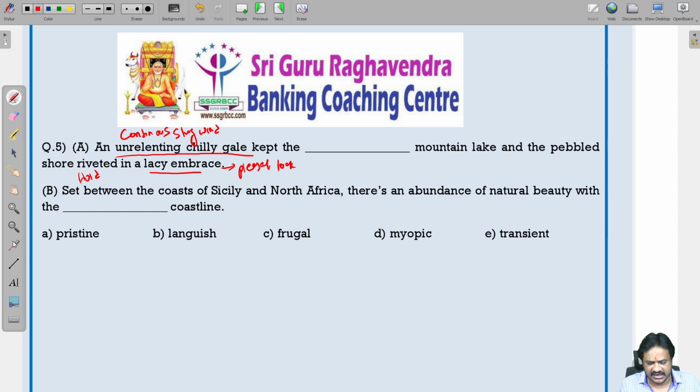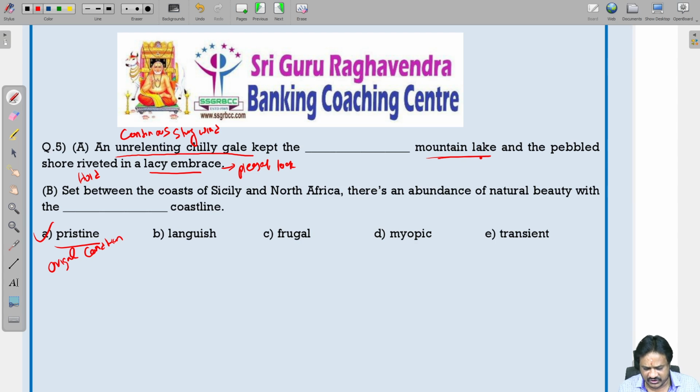An unrelenting chilly gale kept the dash mountain lake. Here which is the correct word? Pristine. Pristine means original condition. Because of the continuous strong wind, we can see the lake in its original condition, which is very clear and not polluted, and the pebbled shore riveted in a lazy embrace.